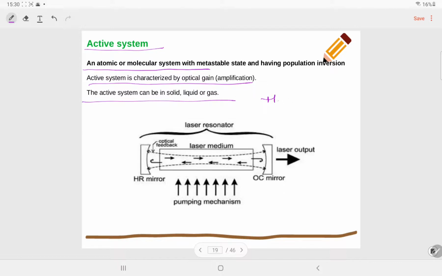Take the example of the helium neon laser. Neon is the active system because it has a metastable level, and we get the lasing light due to the neon atoms.